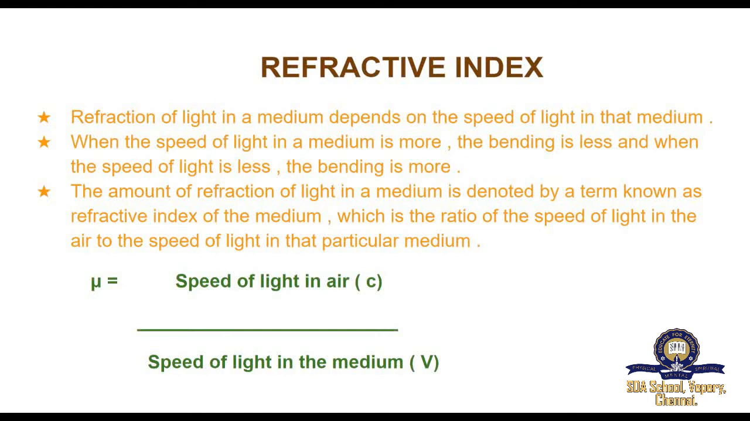particular medium. The formula for refractive index is mu is equal to the speed of light in air, that is C, divided by the speed of light in the medium, that is V. Mu, M-E-W, pronounced as mu. So the formula for refractive index is mu is equal to speed of light in air divided by speed of light in the medium.